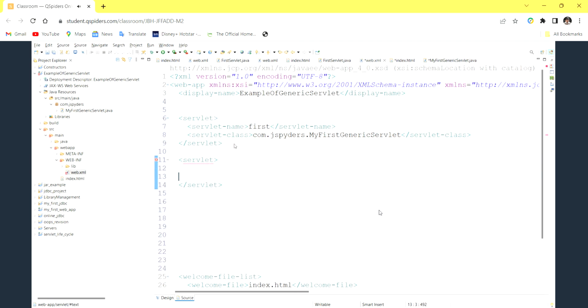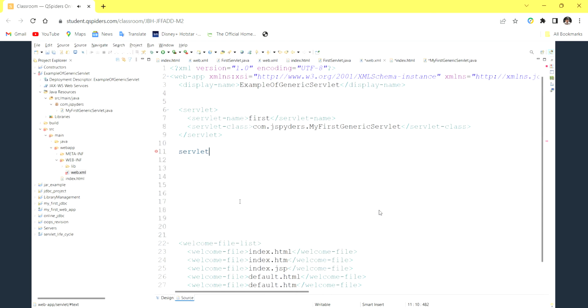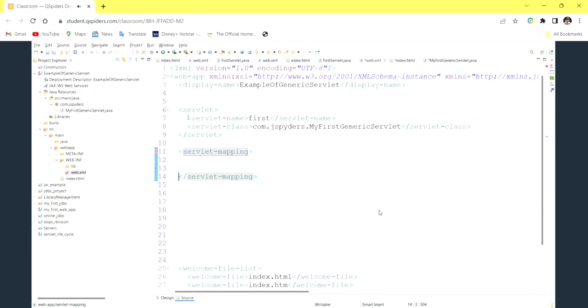So we have to do servlet mapping, right? We have to copy this as it is, pasted, because you have to write the same. I know we are experts at making mistakes, so do copy paste. Don't type it. If you type, definitely you'll make a mistake.